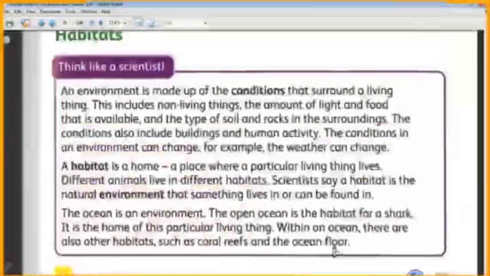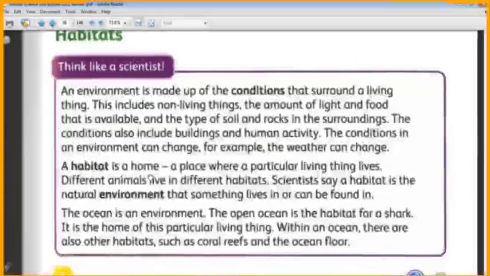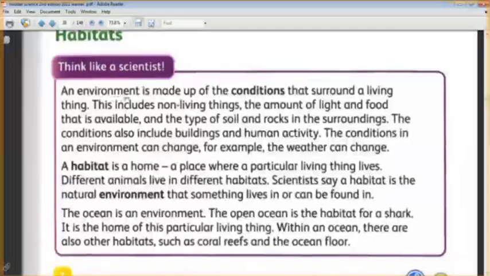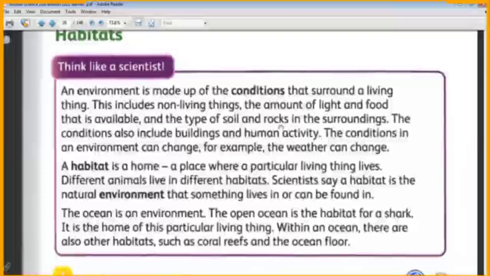Habitats. A habitat is a home, a place where a particular living thing lives. Different animals live in different habitats. The environment is made up of the conditions that surround the living thing, including non-living things like the light, the food, the type of soil and rocks. Also included inside the word environment are the buildings that humans make and human activity.